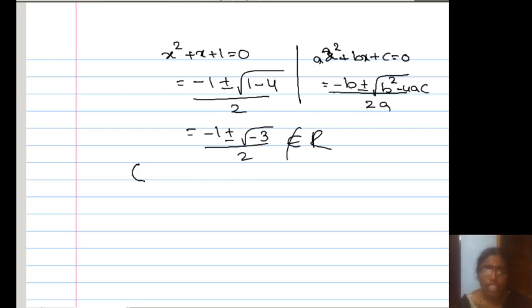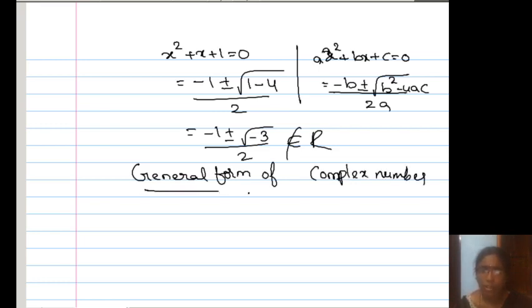First is the general form of a complex number. What is the general standard form of a complex number? How does it look? In today's class I want to discuss the basic information of complex numbers. Generally complex numbers are denoted by z.